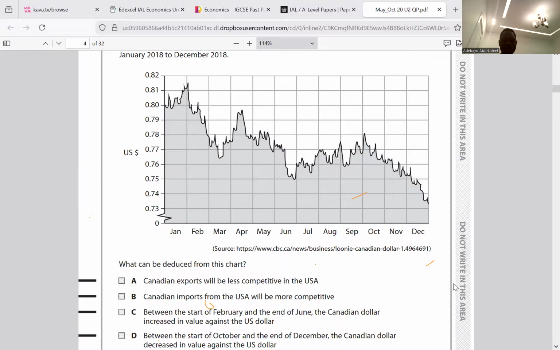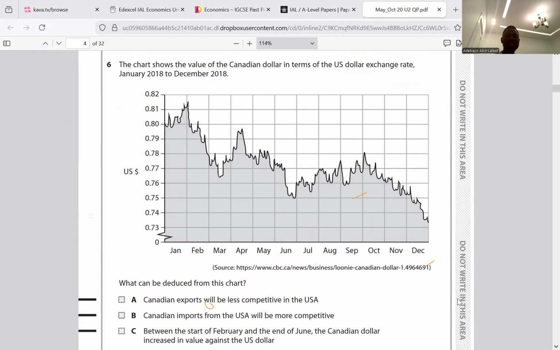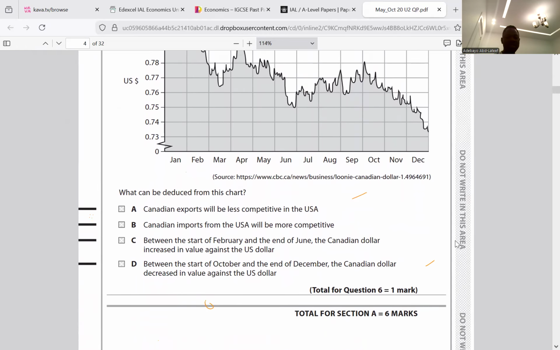Between the start of October and the end of December, the Canadian dollar decreased in value against the US dollar. So from the start of October to the end of December, it decreases. So the Canadian dollar decreases against the US dollar. So question 6, it's D.